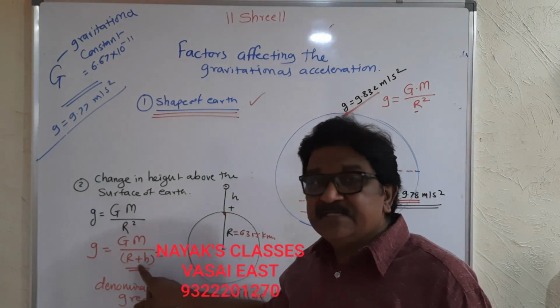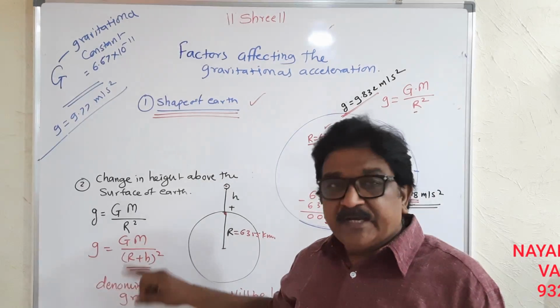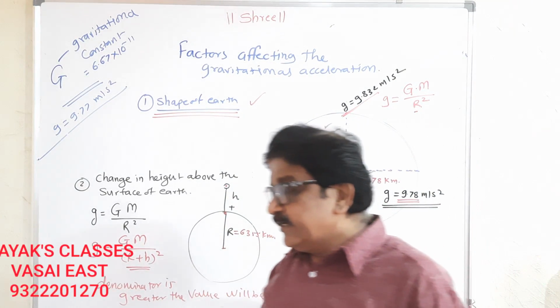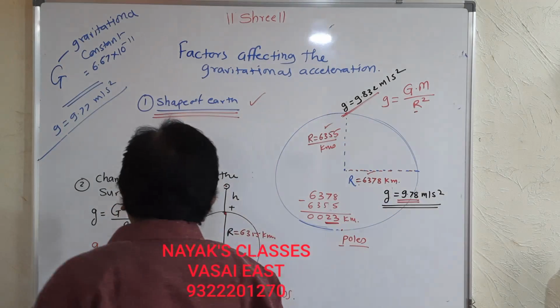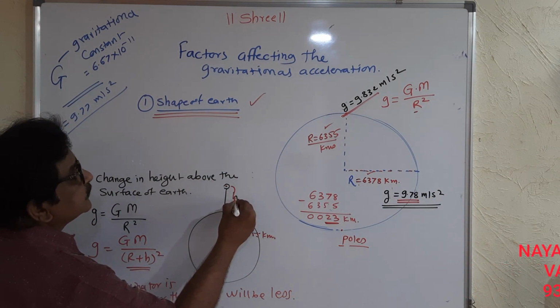So that height is added to the radius of the earth to calculate the acceleration due to gravity at a certain height.